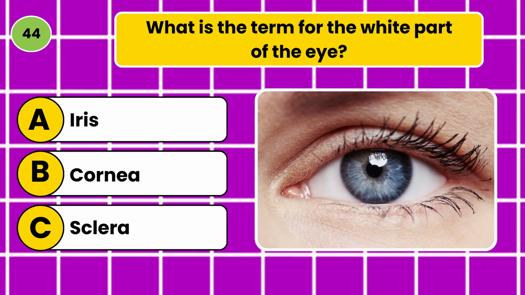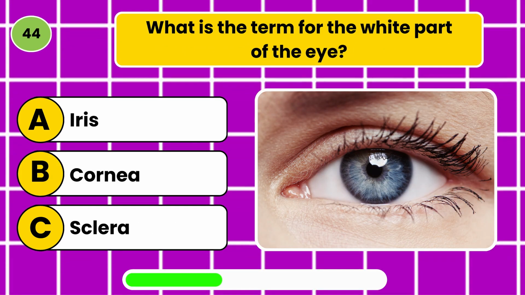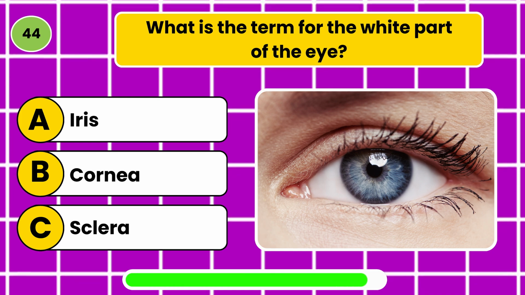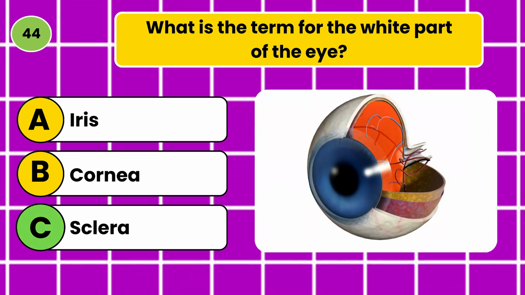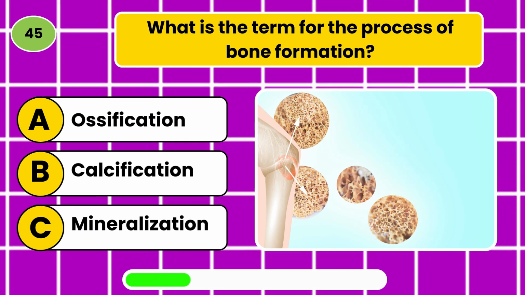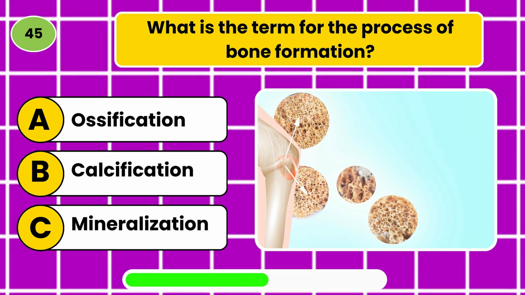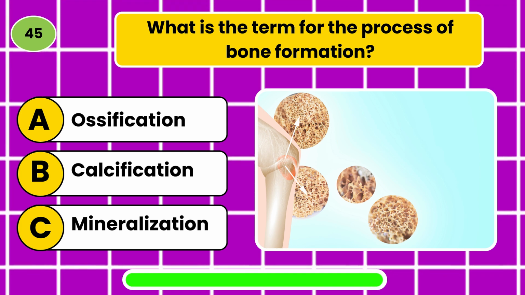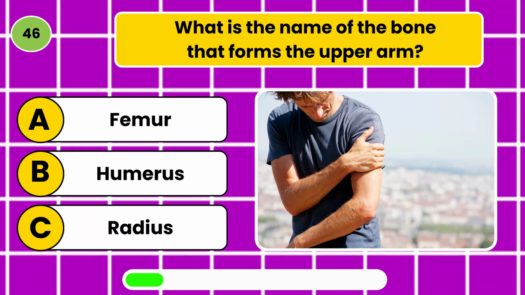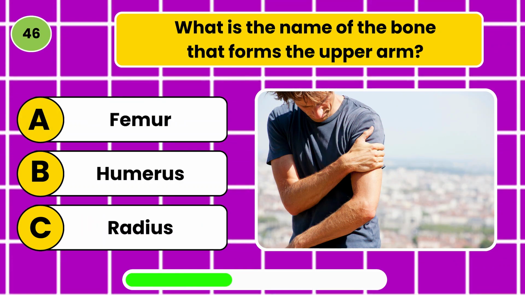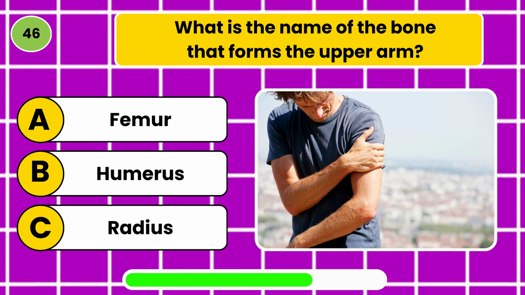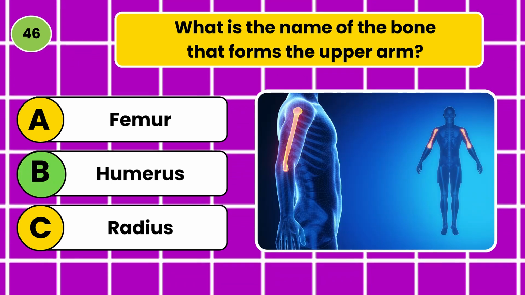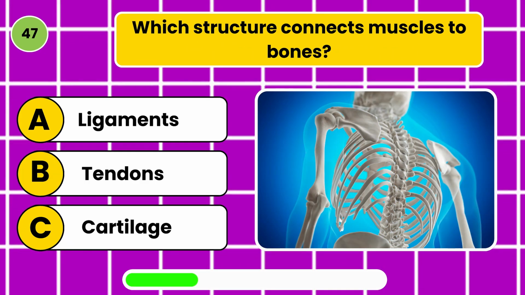What is the term for the white part of the eye? Sclera. What is the term for the process of bone formation? Ossification. What is the name of the bone that forms the upper arm? Humerus. Which structure connects muscles to bones? Tendons.